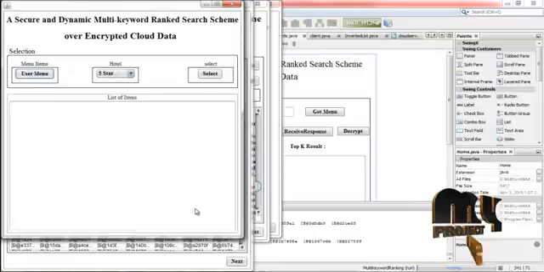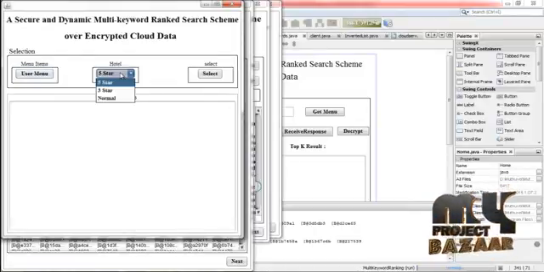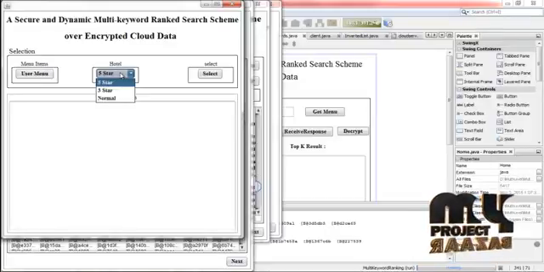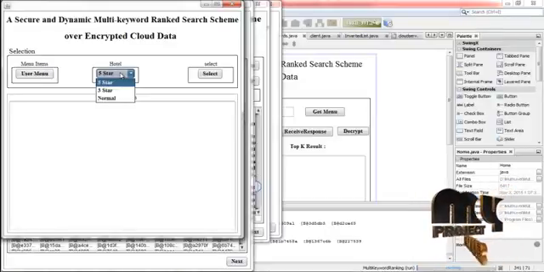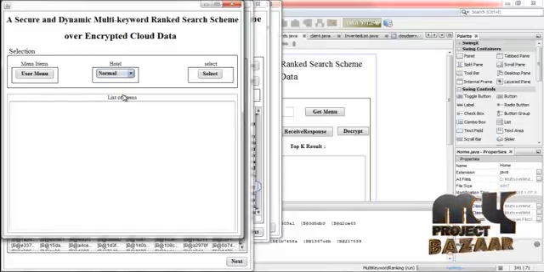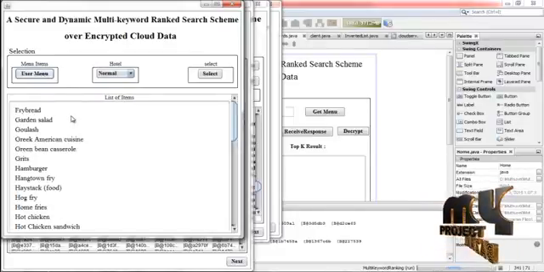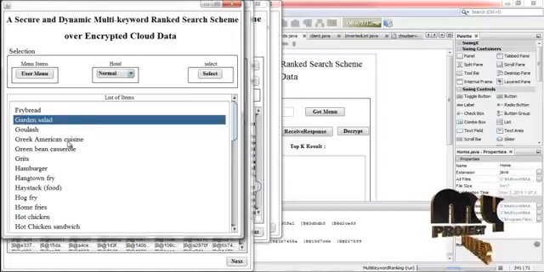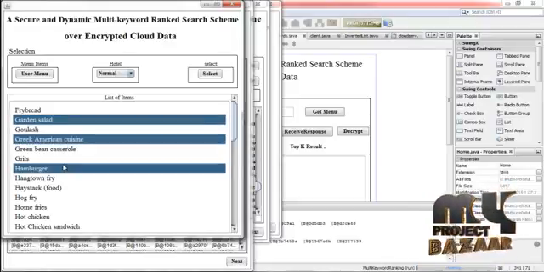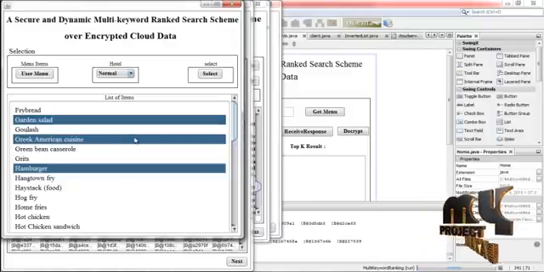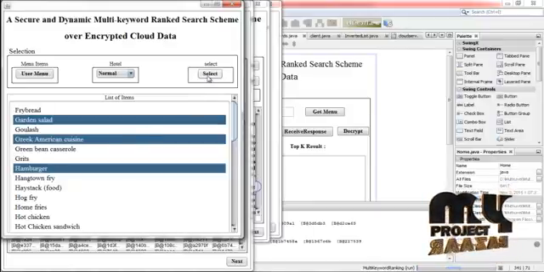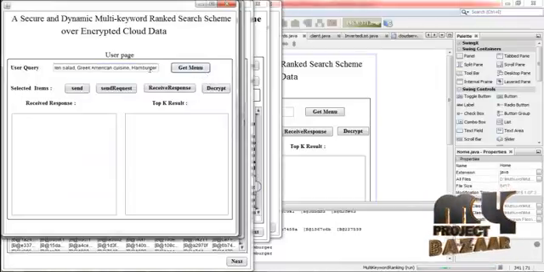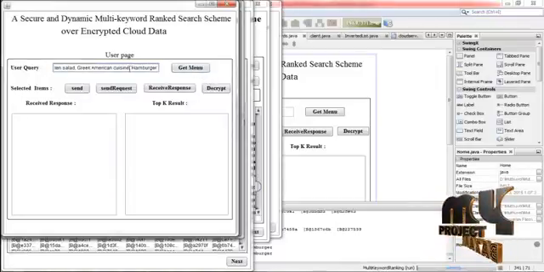Then click next, and then the user has to select the type of the hotel. There are three types of hotels present: normal, 3-star and 5-star. From that the user can select any one, and then click user menu. Here are the menus displayed in those hotels. From here the user can select any items from this list of items. Then click select. Then press get menu.